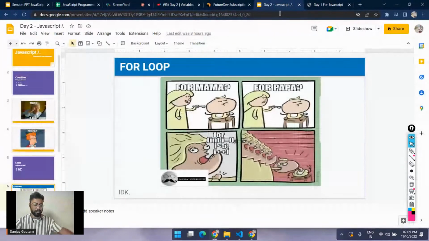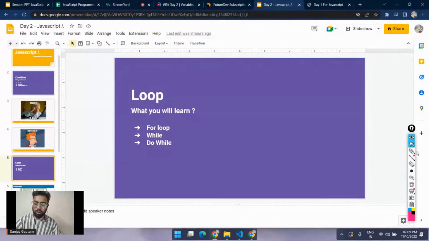Okay, so the loops. We are coming to the loops, guys. So loops. What are loops? We have three loops here. If you understand the first loop, which is called the for loop, it will be easy for you to understand the while and the do while loop. And I basically have a meme for you which exactly depicts what the for loop is. But first I'm just going to write that for loop for you.